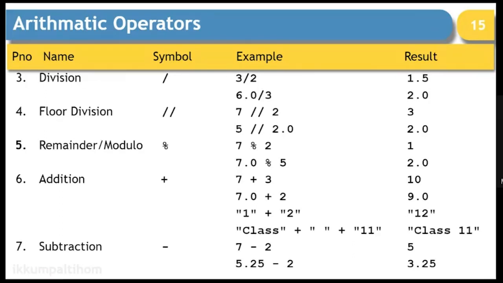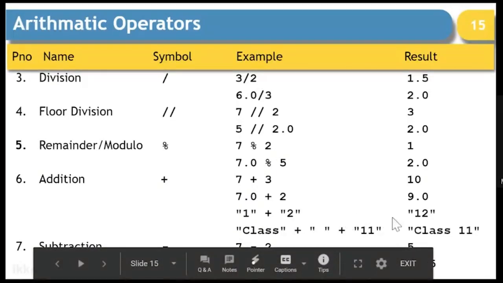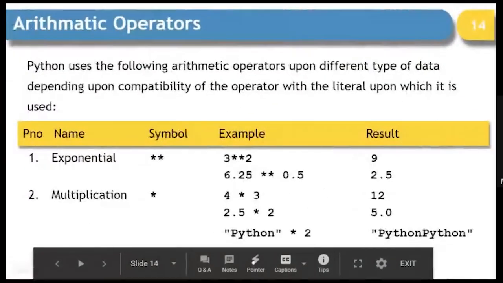String supports addition, so you can have two strings together forming a concatenated result, and even multiplication is supported. Multiplication is supporting the star operator, so it can work with a numeric value. It does not work with float. It works only with integers.